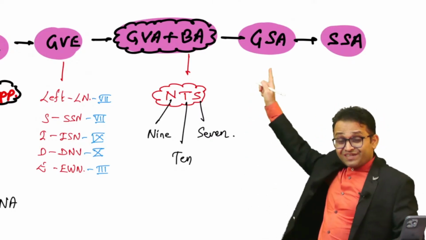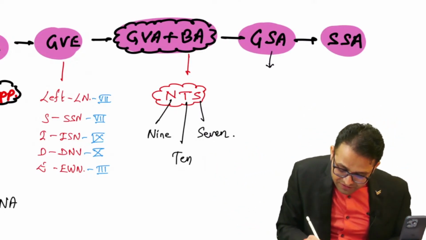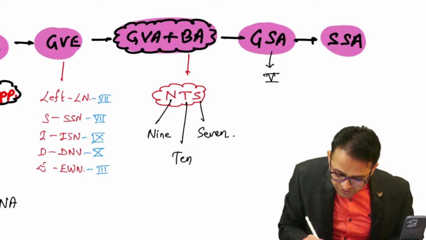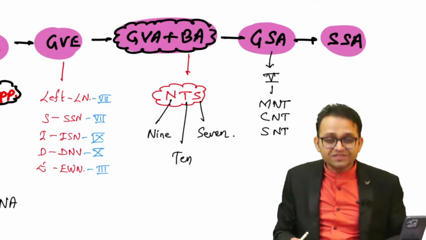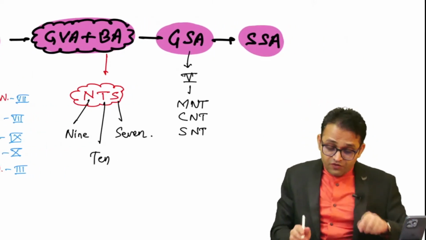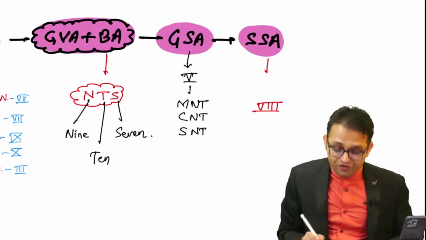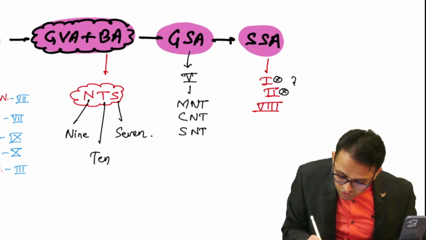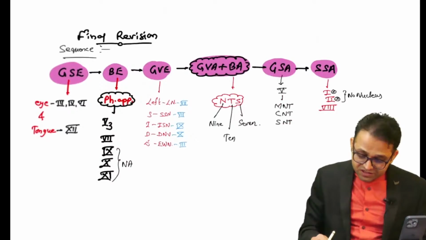Simple. And then general somatic afferent. So sir, this is our sensory nucleus of the trigeminal nerve. So what you have to say, sir? Our sensory part of the trigeminal nerve, it is having the 3 nucleus. Do you remember? MUN2, CON2 and SUN2, simple. And special somatic afferent, if you are talking about the nucleus, then yes, only the 8th cranial nerve nucleus. But if you are talking about the fiber, then first and second also. So remember, first and second, these are having no nucleus. Okay, so this is the summary.